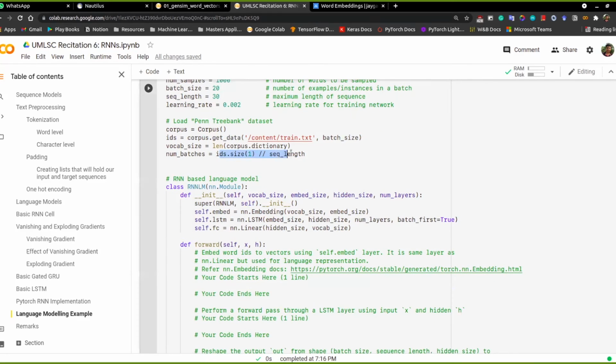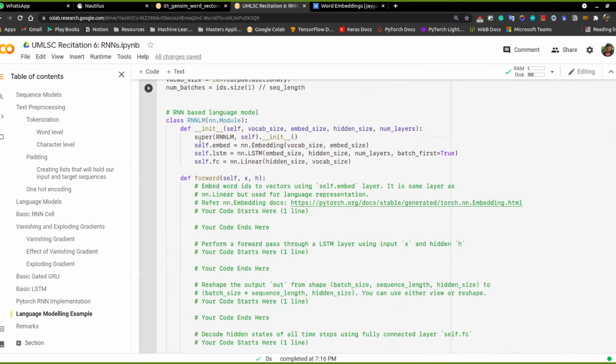Based on that, we get the IDs correspondingly in this case, and then based on that we define a language model. Here we have defined the language model for you, but you can play around with this and also try changing the parameters. We were previously using one-hot encoding so far, but would it be better to have a more expressive way of having an embedding?